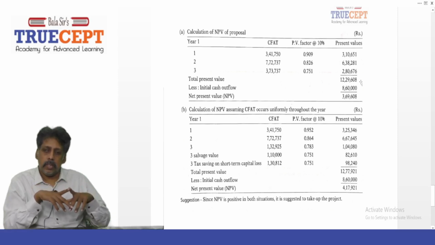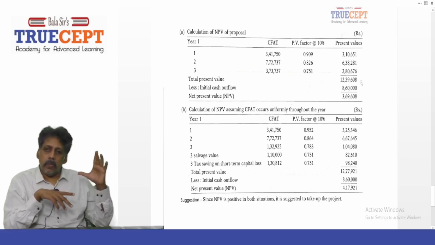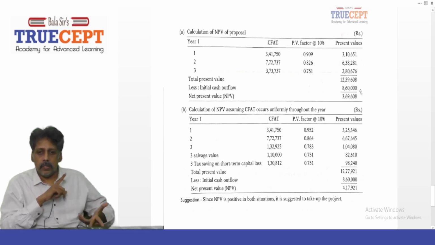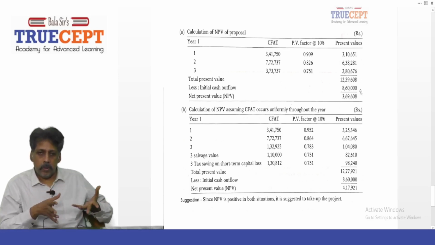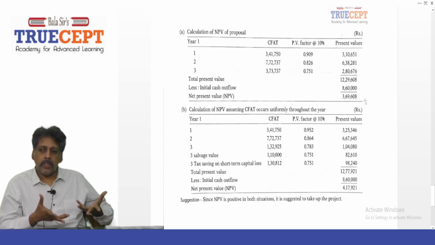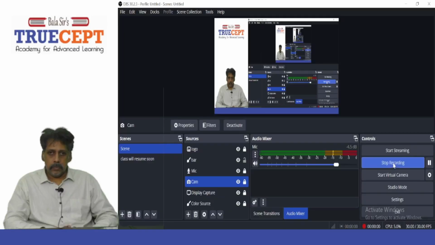Adding up all three, 12,29,608. From this you subtract the initial outlay, rupees 8,60,000, the amount spent on the machine. Now what is the NPV? It is positive, 3,69,608. That is the net present value of the project.